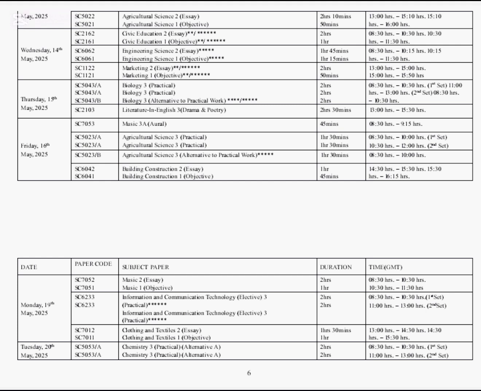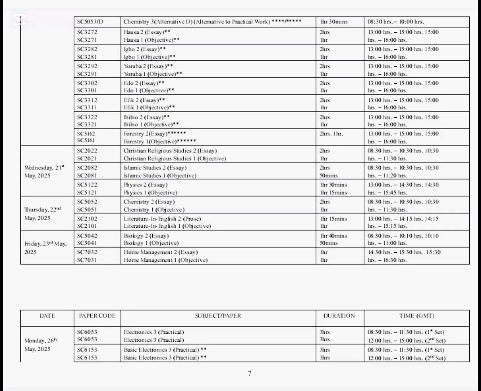Then on Tuesday 20th May 2025, we have chemistry practicals, alternative A. Science students, take note. Chemistry practicals, alternative A. We have all the languages. We have Hausa paper 2 and 1, Igbo paper 2 and 1, Yoruba paper 2 and 1, Edo paper 2 and 1, Efik paper 2 and 1, Ibibio paper 2 and 1. Then we have Forestry paper 2 and 1. All these are going to take place on the 20th of May 2025.